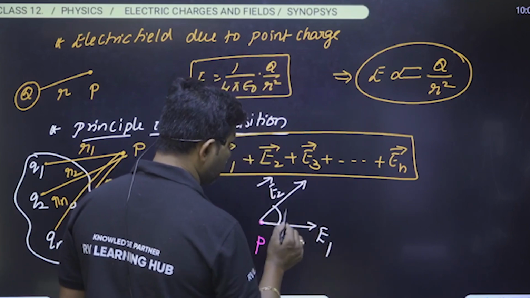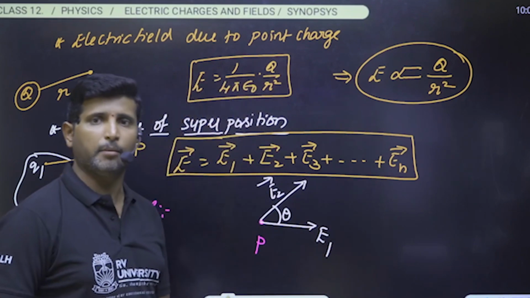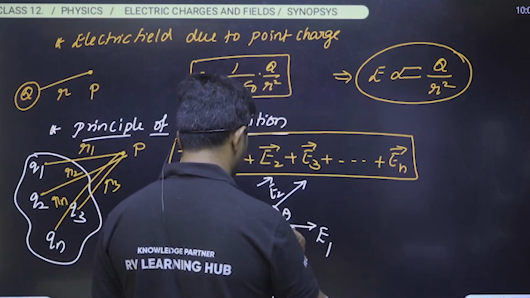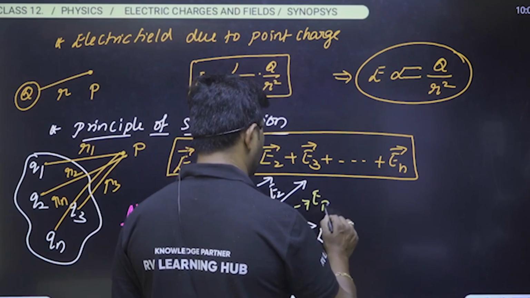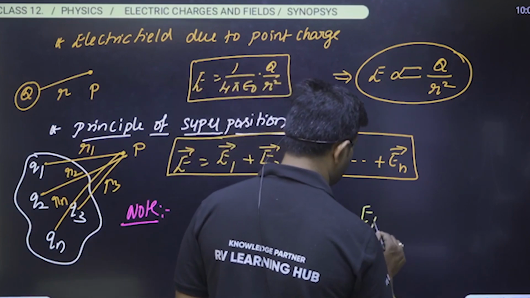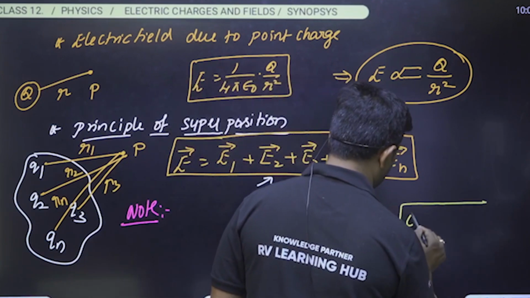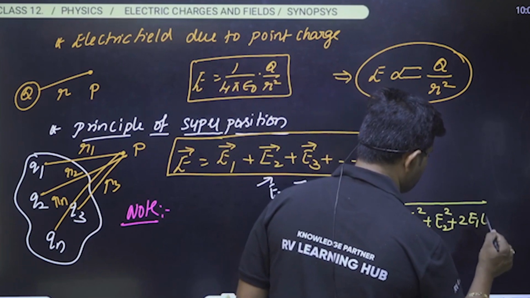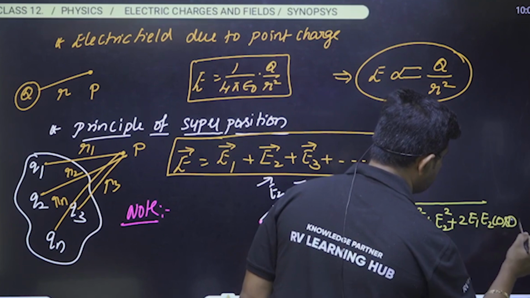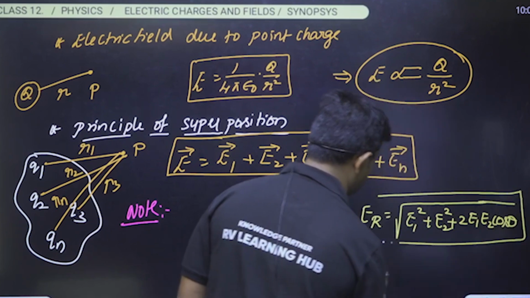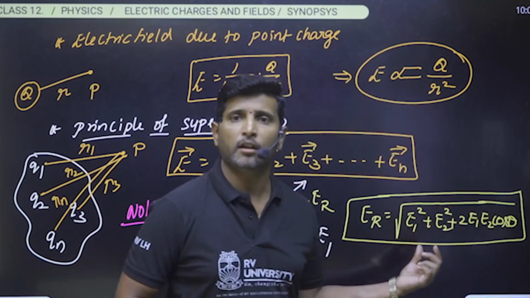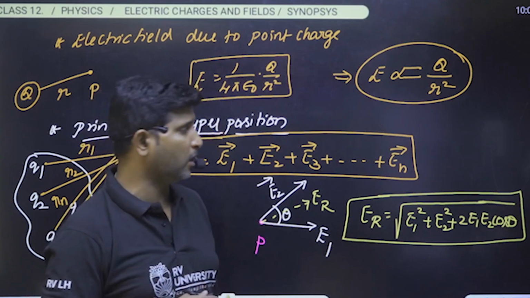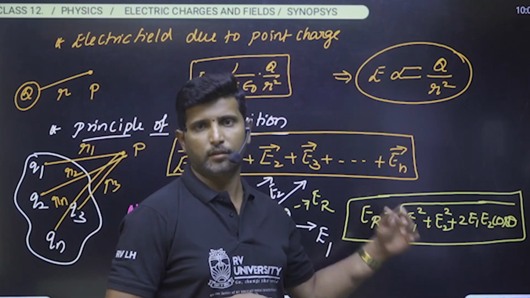If these two electric fields are inclined by an angle theta, then the resultant ER is equal to square root of E1 square plus E2 square plus 2 E1 E2 cos theta. Okay, so this is a very, very important formula to find the resultant electric field of the two fields.